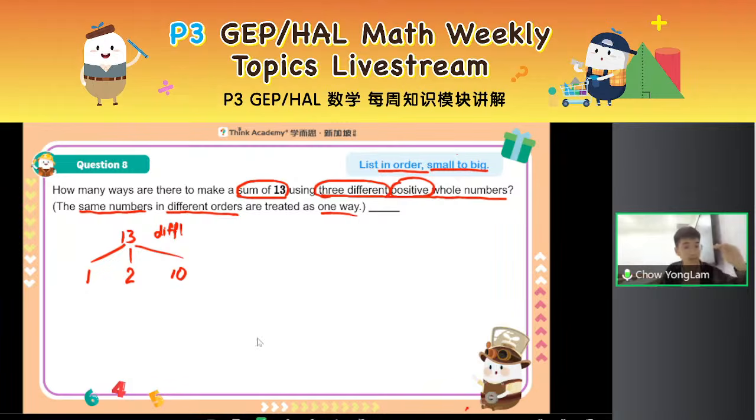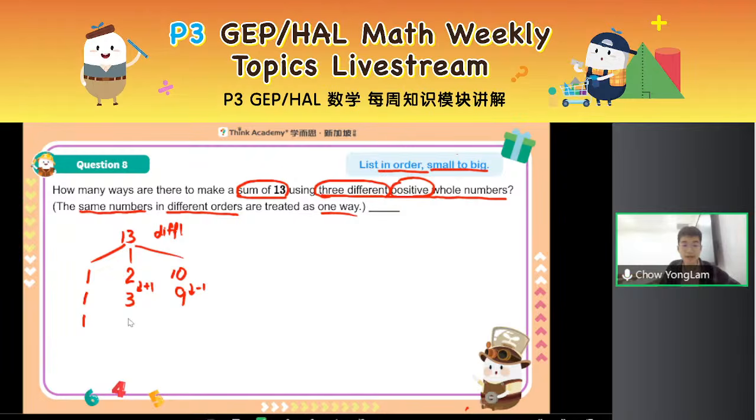No, we keep on listing while keeping the first number constant. Can it be 1? And then I increase the second number by a bit, plus 1. 1, 3. Here I minus 1. 1, 3, 9. Possible, right? 3 different whole numbers that are positive, and they add up to 13.